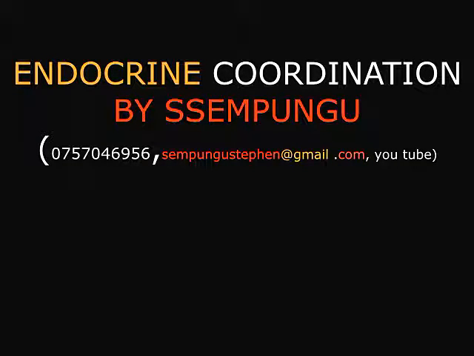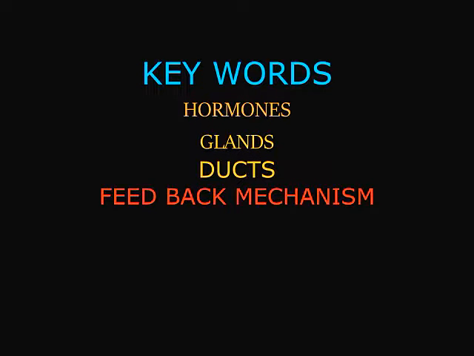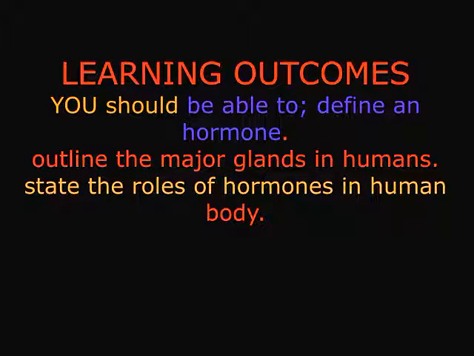So today in A-level biology, we're going to look at what we call the endocrine system. Endocrine system, majorly, we are looking at what we call hormonal coordination. So yeah, our major discussion will be on the hormones and the glands.